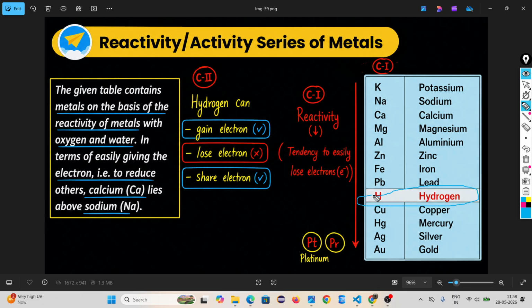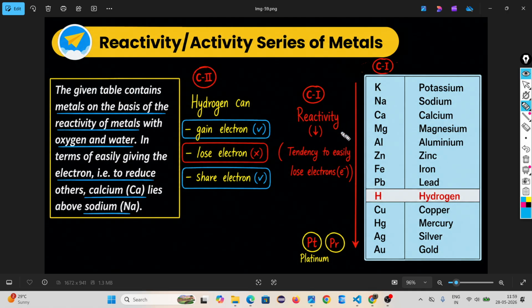You have to remember this: potassium, sodium, calcium, magnesium, aluminum, zinc, iron, lead, hydrogen, copper, mercury, silver, gold, platinum.